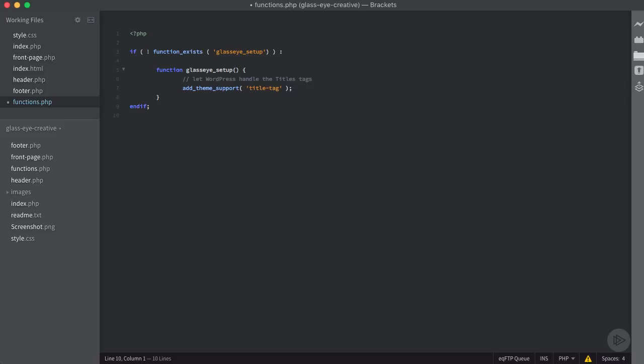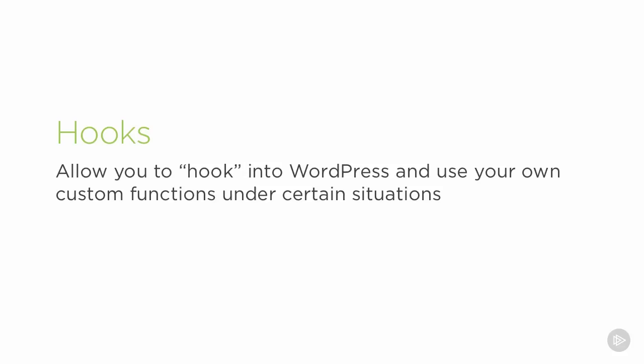And now we've created our function, but we need a way for this to get called. And the way we do this in WordPress is we use something called a hook. And what hooks do in WordPress is they allow you to hook into WordPress itself and use your own custom functions just like we created under specific scenarios. And we have two different kinds of hooks in WordPress.